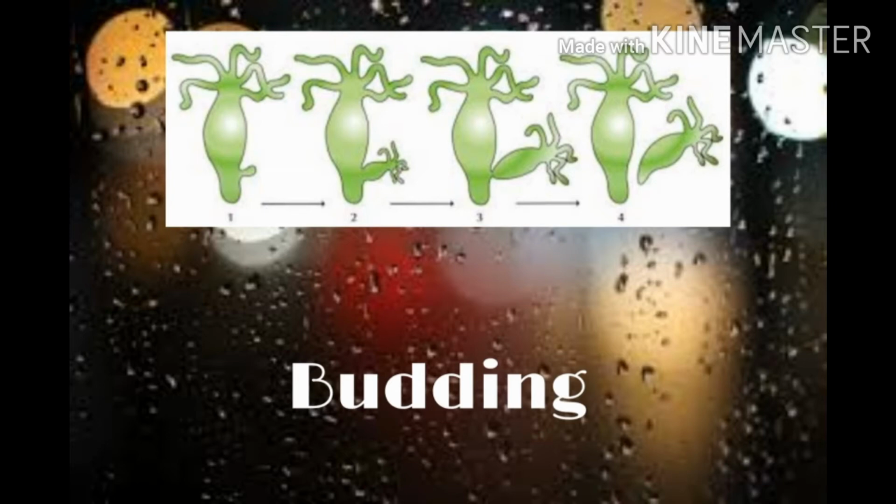So how does it happen? In budding, the parent plant produces a small outgrowth which is called a bud. In the picture, you can see clearly. Okay, children, now this bud will start to grow and grow up just like an individual parent plant. And finally, after the growth, they detach from the parent body and grow as a new daughter cell. That is about budding. Clear, children?